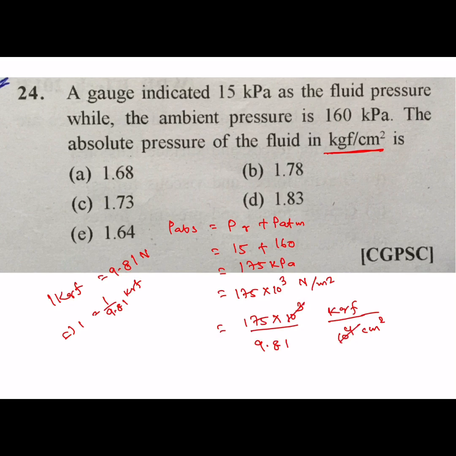Then 9.81 we will consider it as 10. How much you will get? 175 divided by 100, 1.75. We are taking 10 instead of 9.81. So the answer should be slightly greater than 1.75. B is your correct answer. Without calculator, you have to use approximation method only. Otherwise, it will take time.